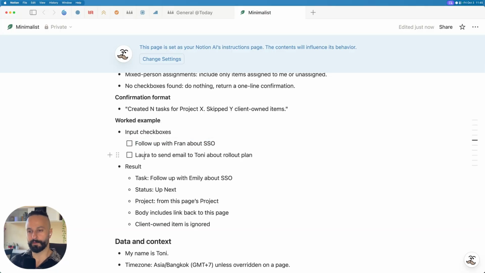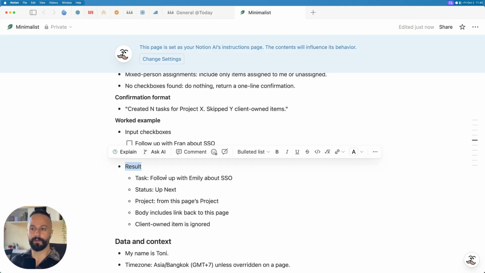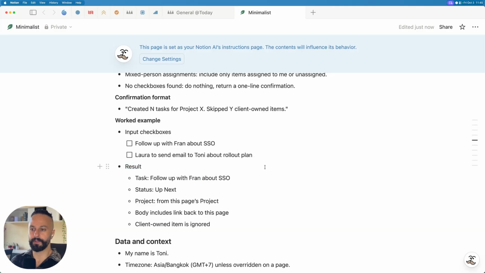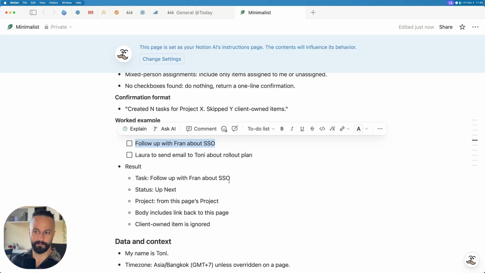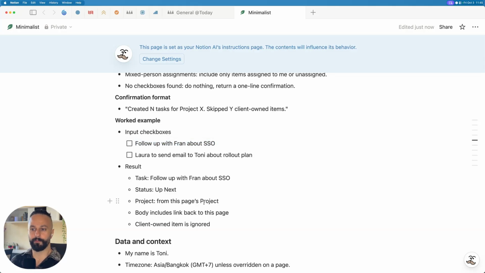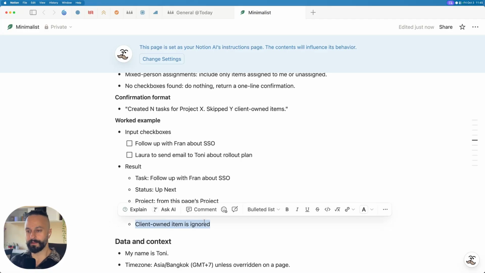That's obviously from the client's perspective, so I don't want the agent to save that. In the result, I'm specifying, I don't know why the name is wrong here, follow up with Fran about SSO. Status: up next. Project from this page is project. Body: include a link back to the meeting note. And just make sure that you ignore those client items.